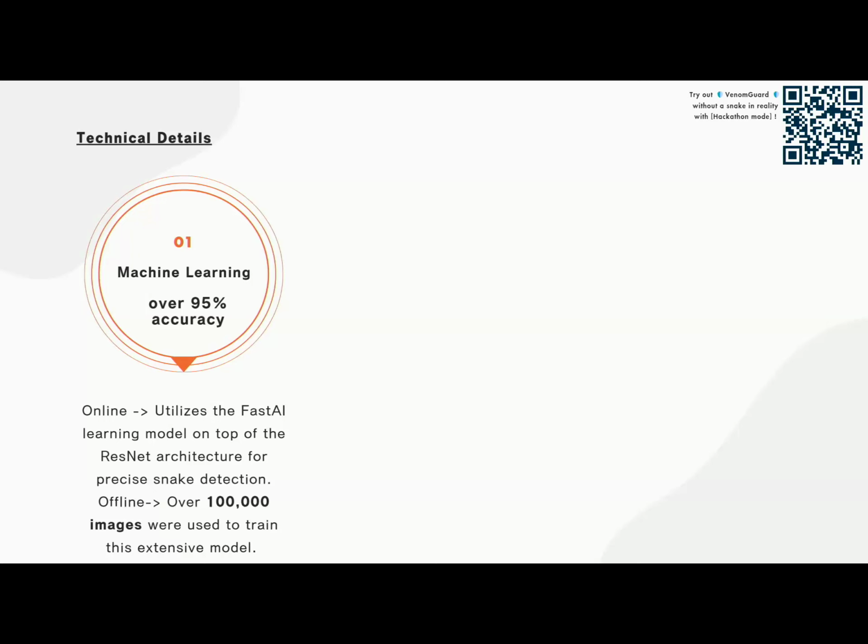And for that, we started with a machine learning model with which we gained a maximum of 95% accuracy for detecting the characteristics and the features of a particular snake and its categorization and so on for the hospital's use. And we have a multimodal service here, which is basically if a user is utilizing it online, he uses our custom-trained fast AI model, which is on top of the respective architecture for its fast use.